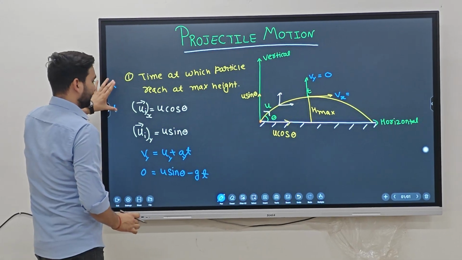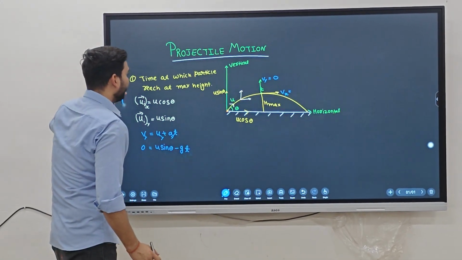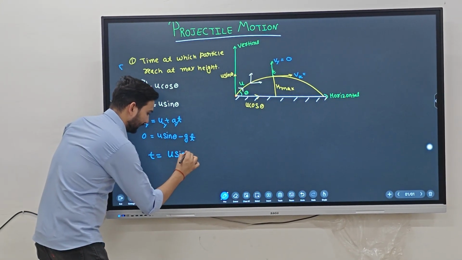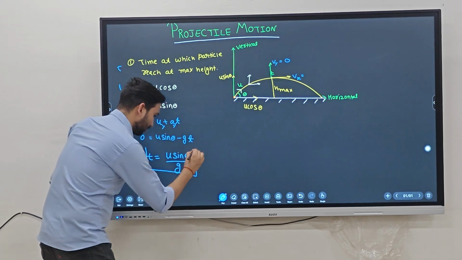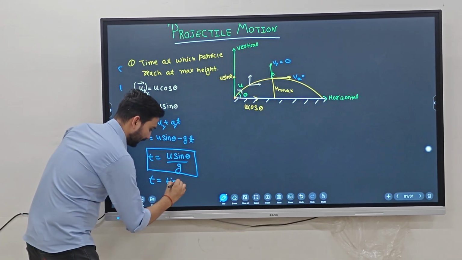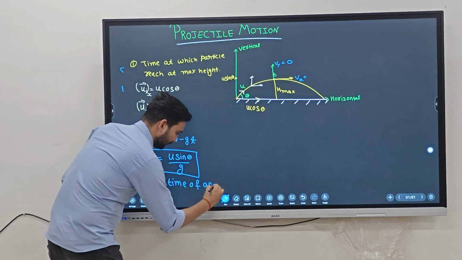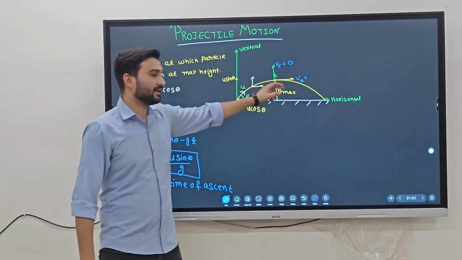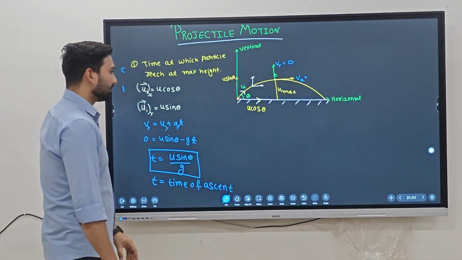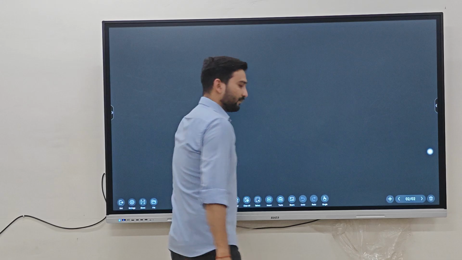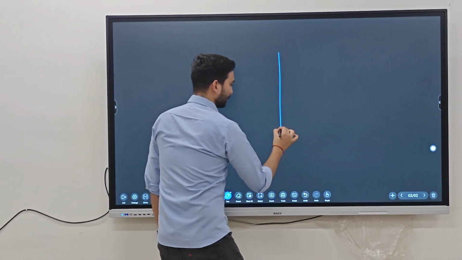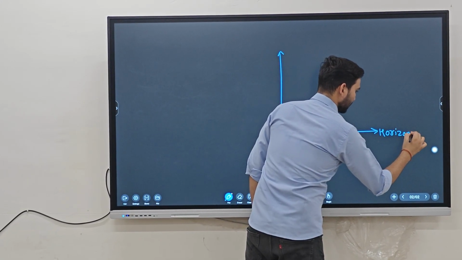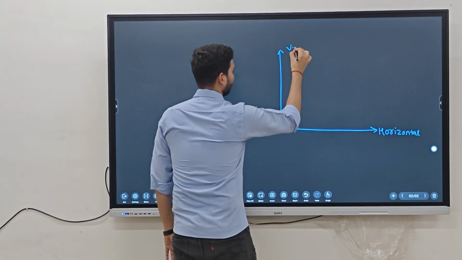When we calculate all these things, we get the result t is equal to u sin theta by g. This is also called the time of ascent. It means the time taken by the particle to reach its maximum height. That first part is complete. Now we want to calculate the next part, so I have to draw the projectile motion again. That is our horizontal direction and that is our vertical direction.